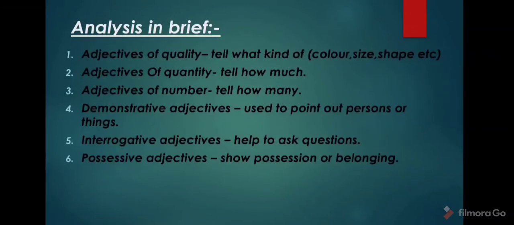The first is adjectives of quality, that tells us what kind of, in the manner of color, shape, size, etc. Adjective of quantity tells us how much. Adjectives of number tell how many. Demonstrative adjectives are used to point out a particular person or thing, I am showing a specific person or thing. Interrogative adjectives help to ask questions. Possessive adjectives show possession or belonging.